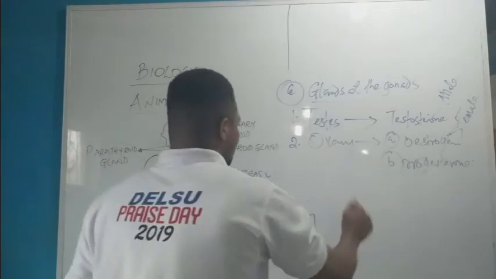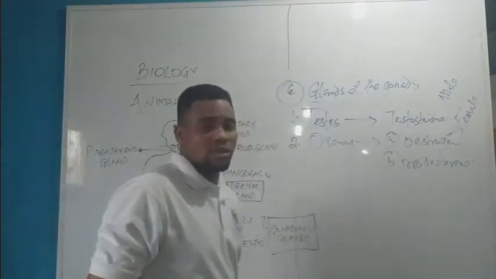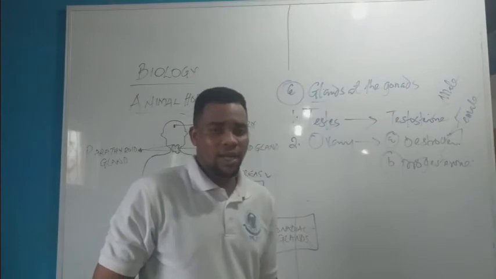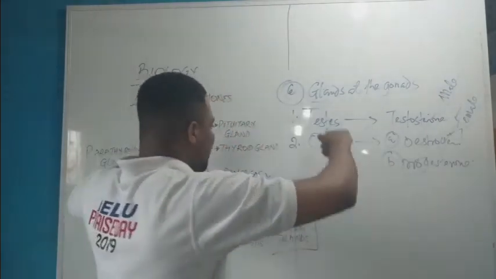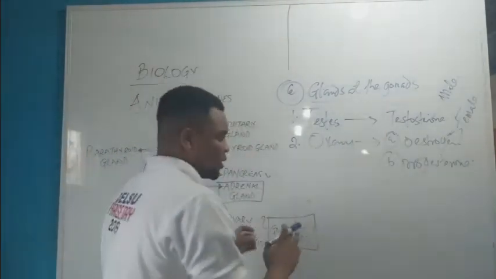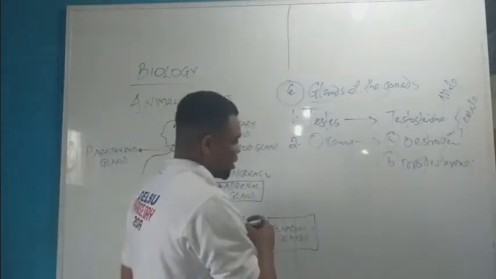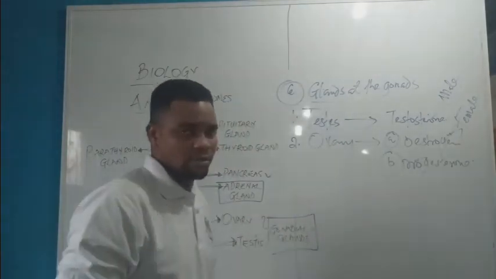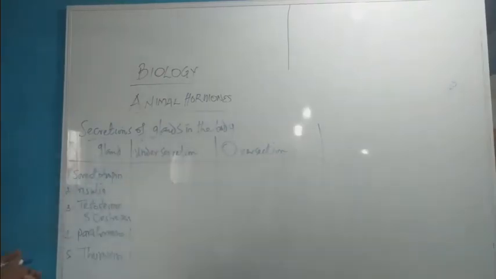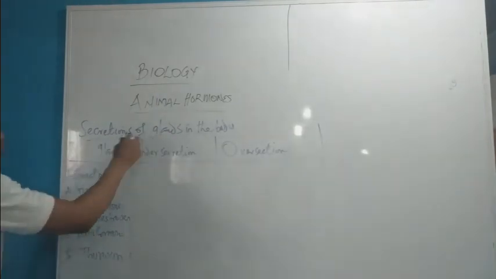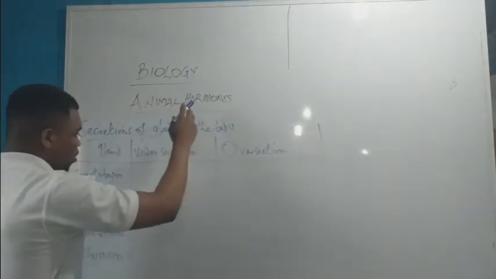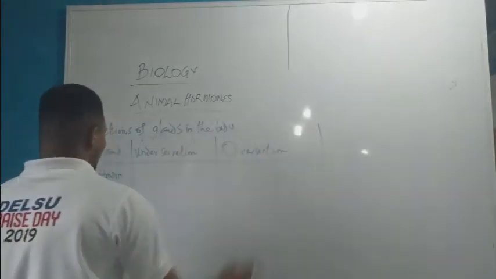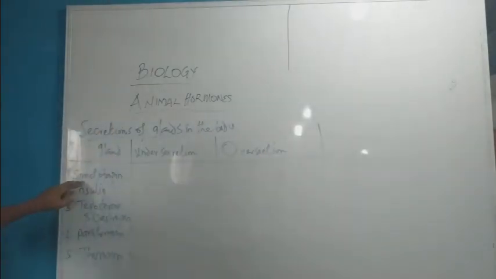Now, let's go straight down to the secretion of glands. I'm going to draw out a little table for you to understand the secretion of glands. This table displays the secretion of glands in the human body. In the tabular form, we have the gland section, the under secretion, and the over secretion.